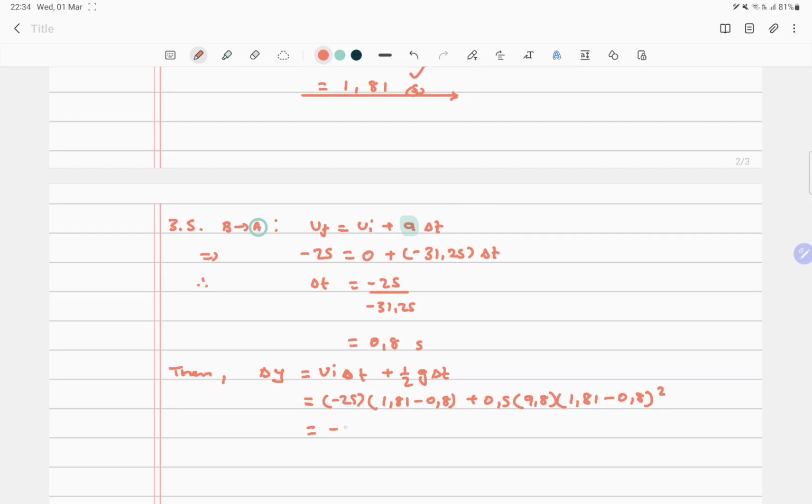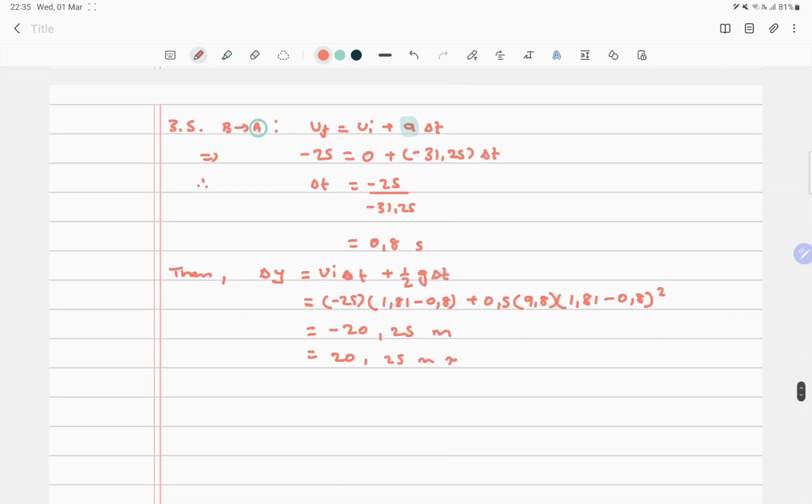So I'm getting here minus 20.25, say 2, because it's an intermediate step. But it doesn't really matter, man. We can say 25 meters, okay? Which we know that this is essentially just 20.25 meters upward, okay? At this point, we treat it as a displacement because that's what it is, isn't it?